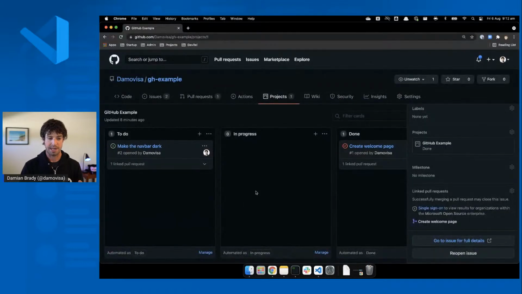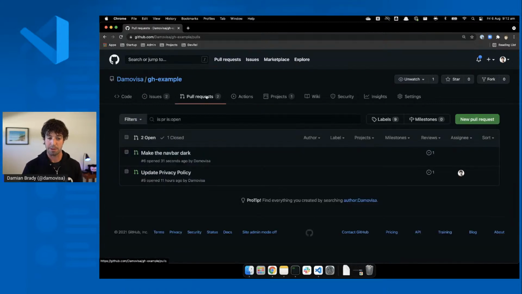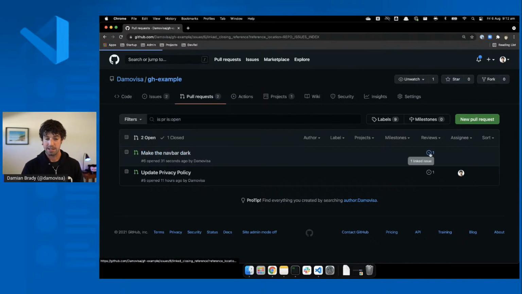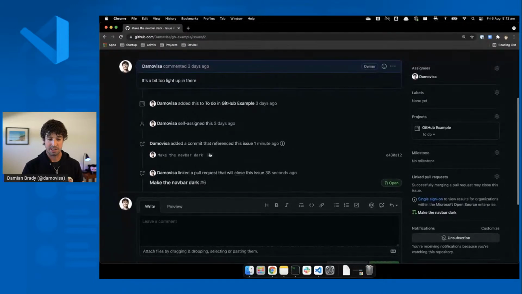I just want to show you what it's done in the background. So that issue, making that navbar dark, is still open because I haven't closed that. We've got that make the navbar dark pull request that I just created. Jump over to pull requests, we can see make the navbar dark. It's linked to that issue. And then that issue as well has that change directly linked here. So make the navbar dark, a commit that references this issue.